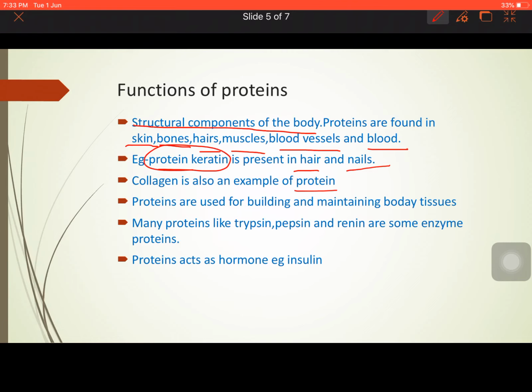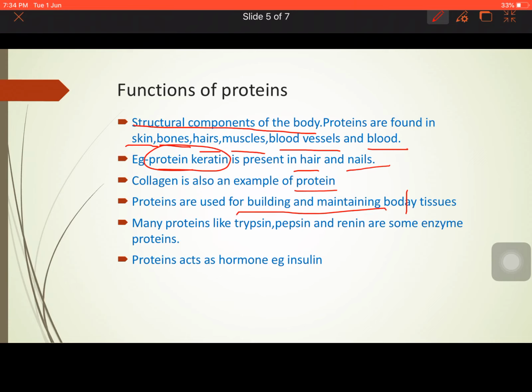Now, when we move on to proteins which are used for building and maintaining the body tissues, there are several proteins which are used to build the body. They are called structural proteins, elements which are building the cells as well as the tissues. They act as building and maintaining the tissues.